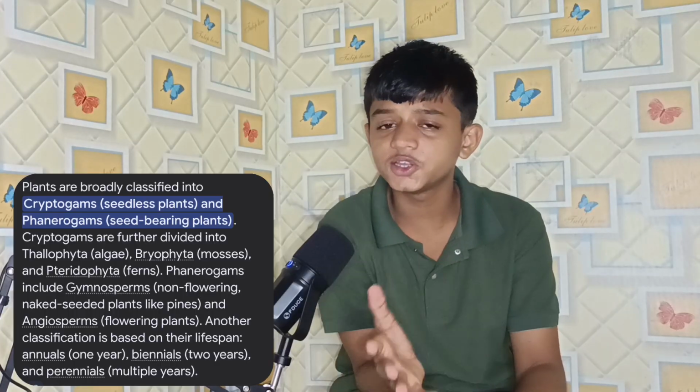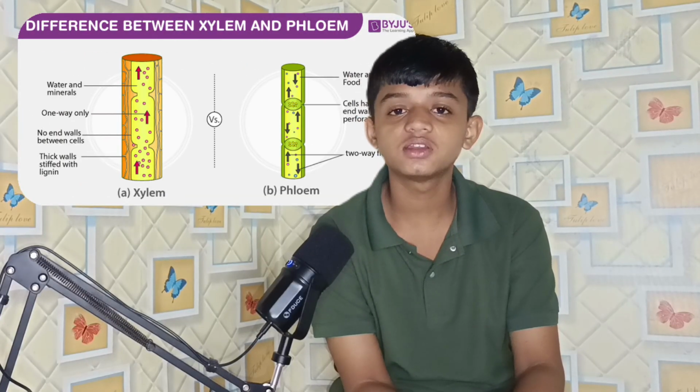And whenever I was talking about plants, in plants the division comes from the presence of organs. So classification is based on the vegetative organs like the roots, stem, leaves, and flowers. Also, whether the tubes, that is the xylem and phloem, are present within the organisms.